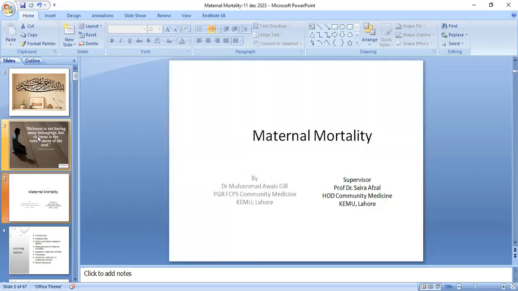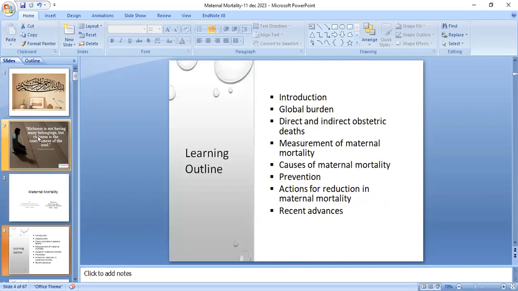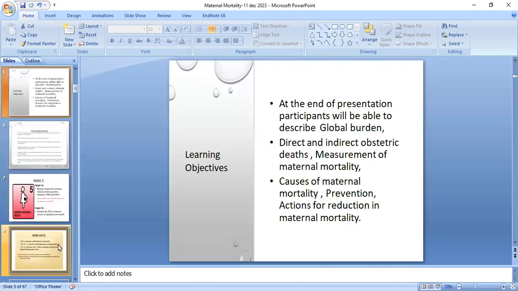Today I am going to present maternal mortality under the kind supervision of Professor. The learning outline of today's presentation is: introduction to maternal mortality, maternal death, obstetrical death, measurement of maternal mortality, prevention actions for mortality, and the recent advances. By the end of this presentation, participants will be able to describe maternal death and obstetric death causes, measurement of maternal mortality, causes of maternal mortality, prevention, and actions taken to reduce maternal mortality.